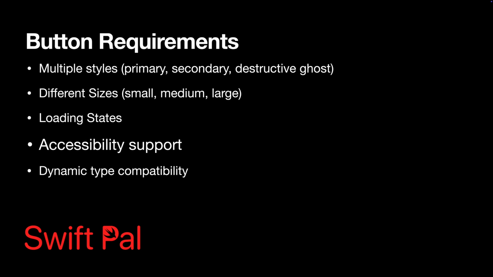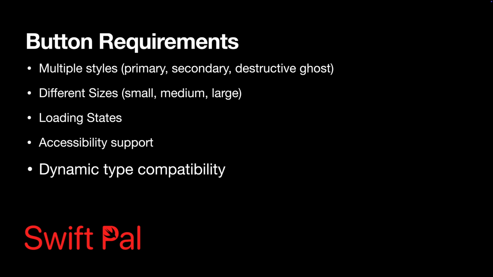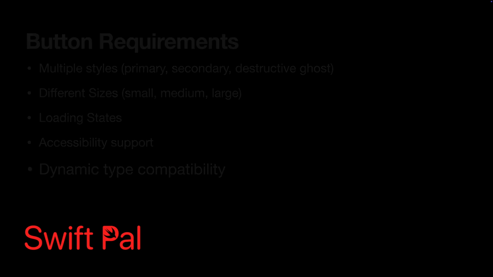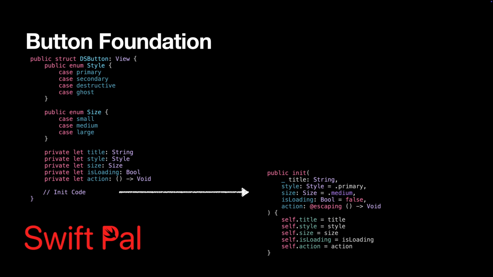It also needs to be accessible. Screen readers should describe it properly and it should work well with VoiceOver. And finally, it has to support dynamic type so the text size responds to the user's system settings automatically. Notice how we are using enums for style and size. This gives us type safety and makes the API clean and discoverable. You can't accidentally pass an invalid style.